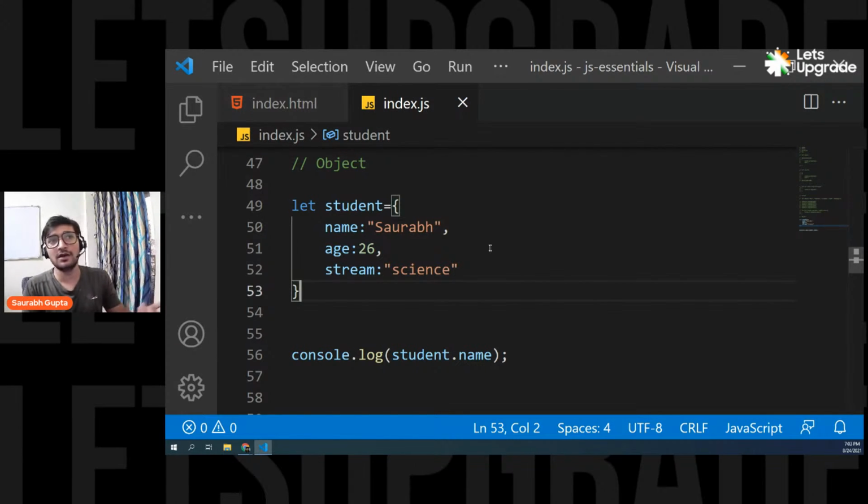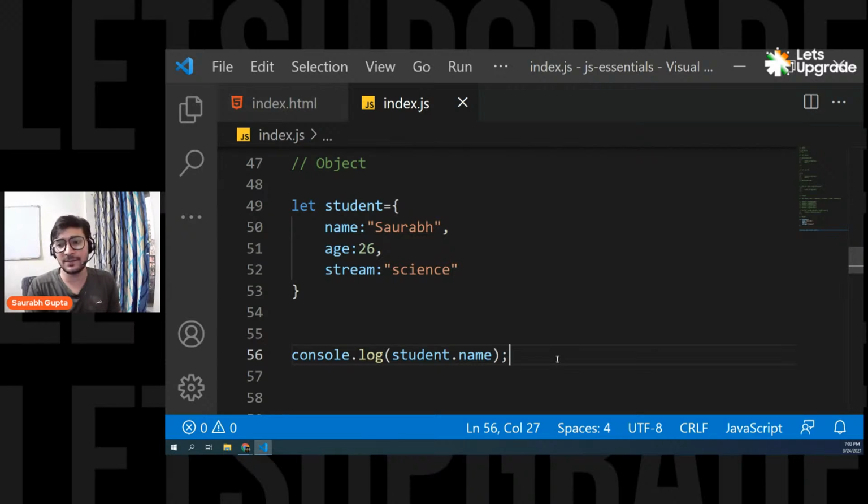Because let's say I want to hold data of 10 students, and if you create normal variables, it will be really a mess. Don't worry, you'll see that. If I want to hold data of 10 students in normal variables, it will be really a mess. And in objects, it's really easy. You'll see that. And that is the time where you actually understand the actual use of objects. But right now, really basic. Okay, everyone, are we clear?